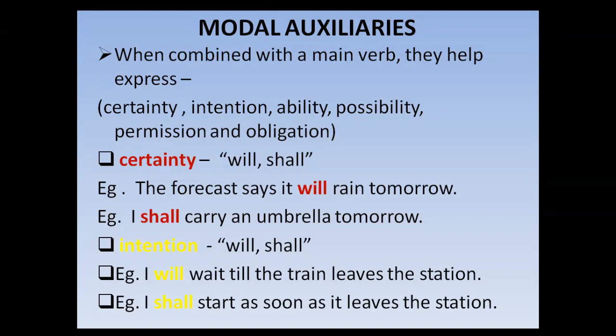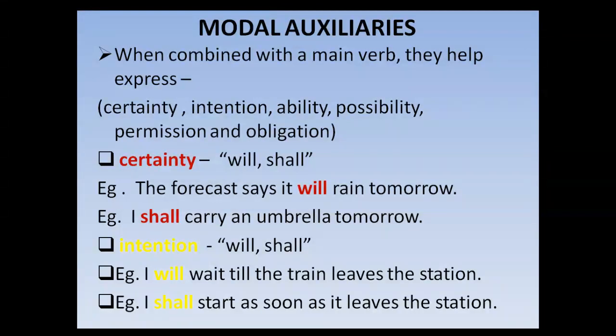Certainty. Certainty, which means I am sure to a certain extent. Words which are used are will and shall. The forecast says it will rain tomorrow. Because of the forecast, I am certain that it will rain tomorrow. I shall carry an umbrella tomorrow. I am certain about it. I am sure about it. So I am using the word shall.